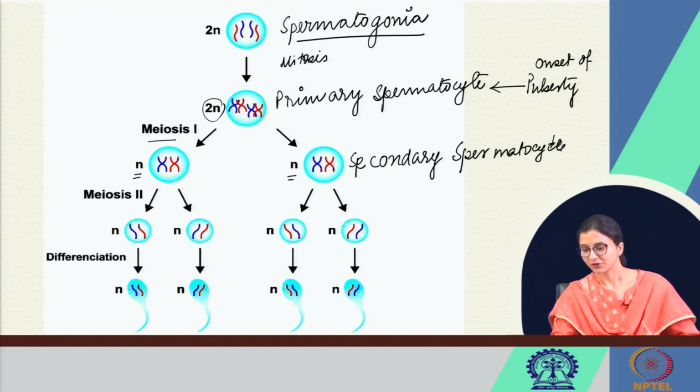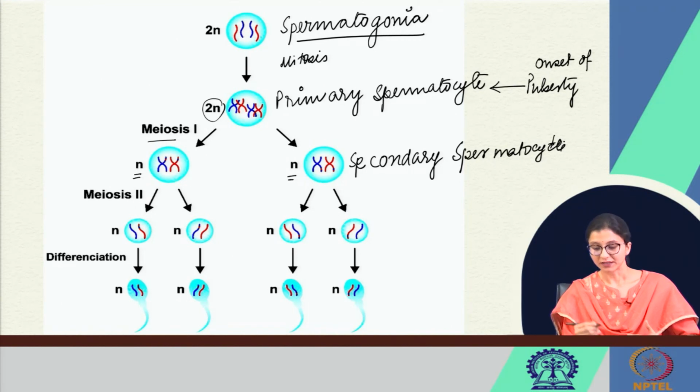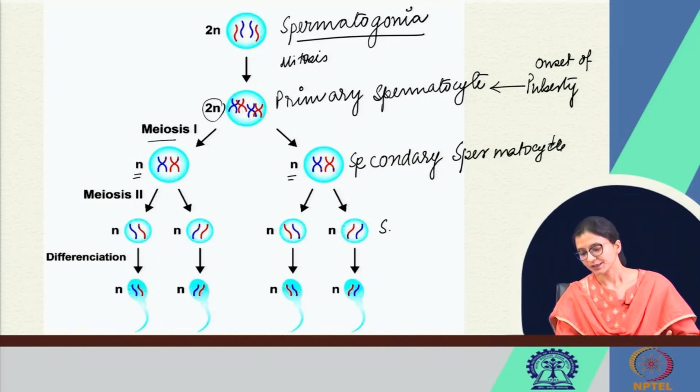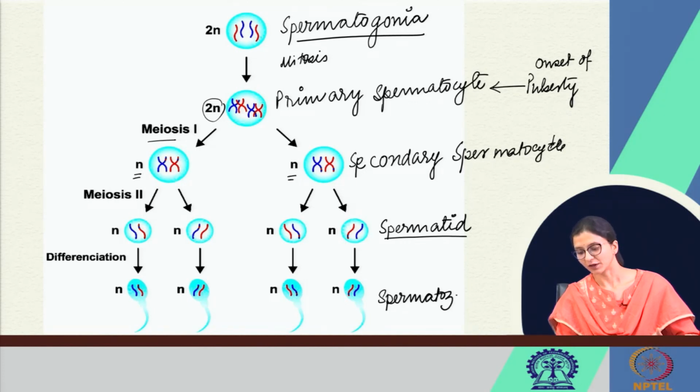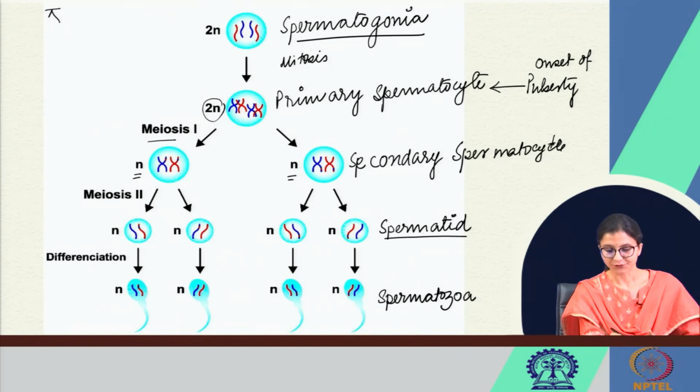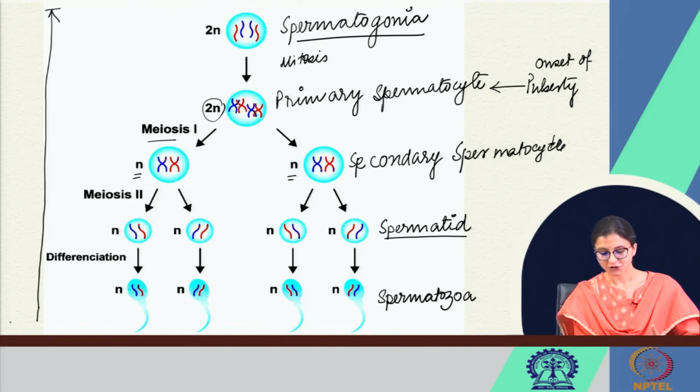Ultimately, each of the secondary spermatocyte will undergo meiosis 2 and they will form 4 spermatids. This spermatid will undergo transformation, in its structure, in its content of cytoplasm, in its tail formation, and they will form ultimately spermatozoa or the sperm. Point to note is from spermatogonia to the production of spermatozoa, this full process is called spermatogenesis.